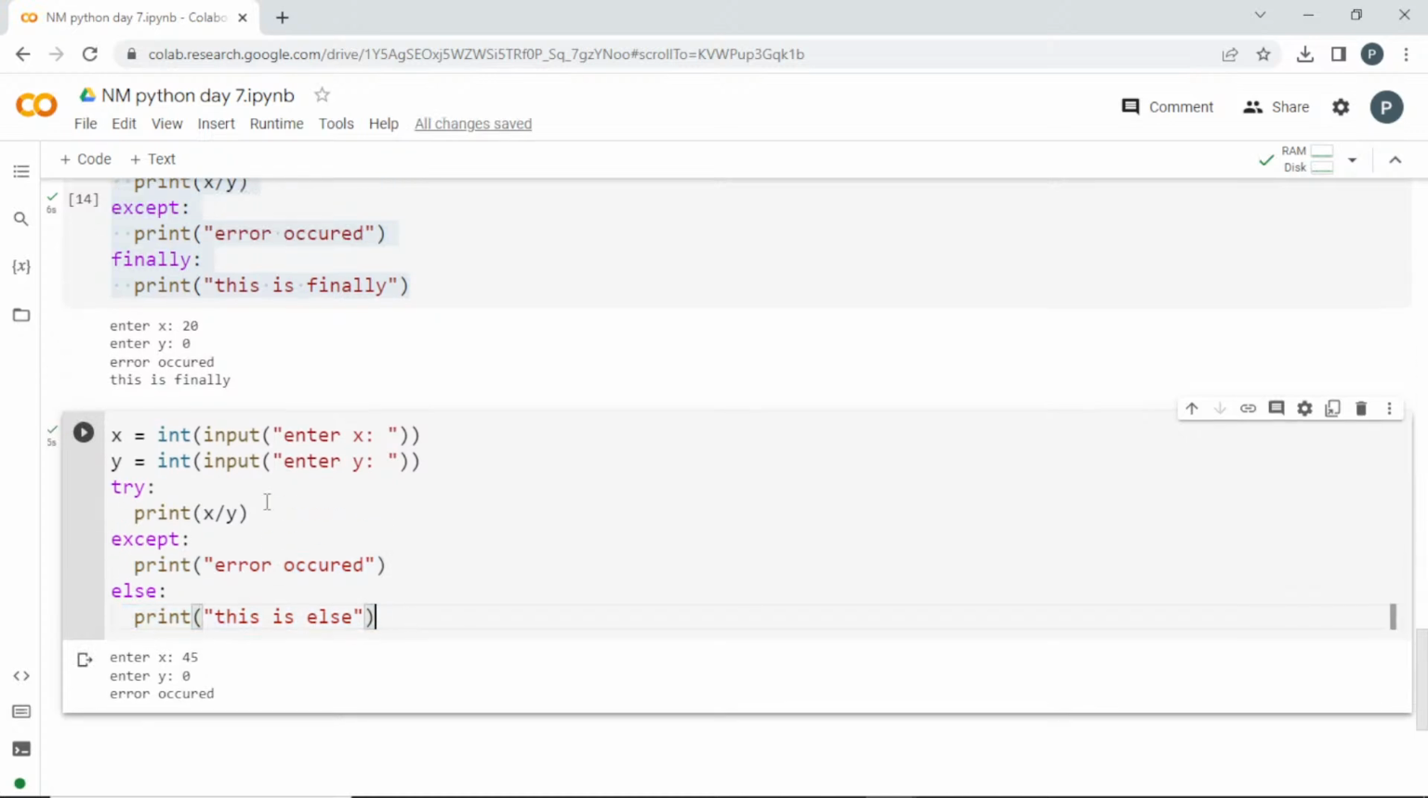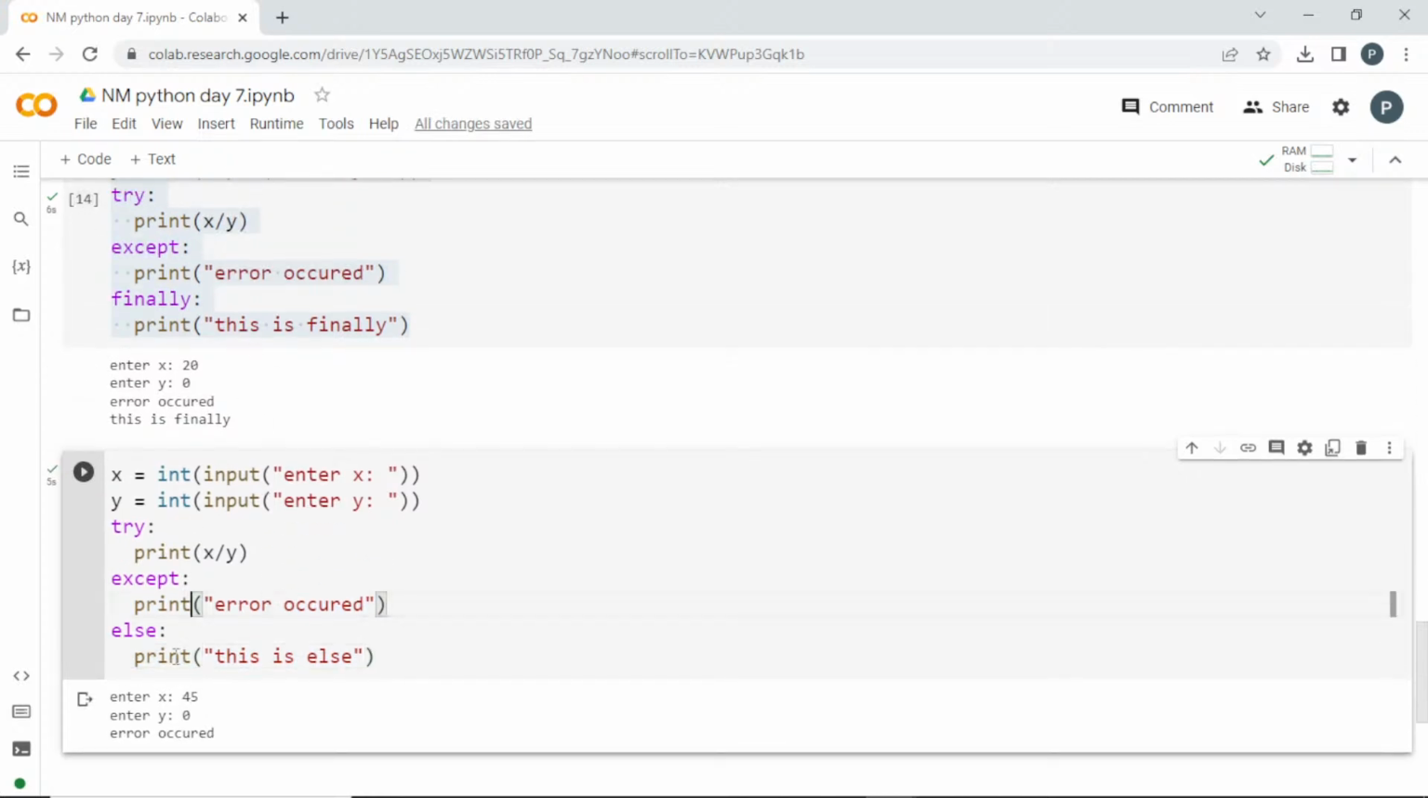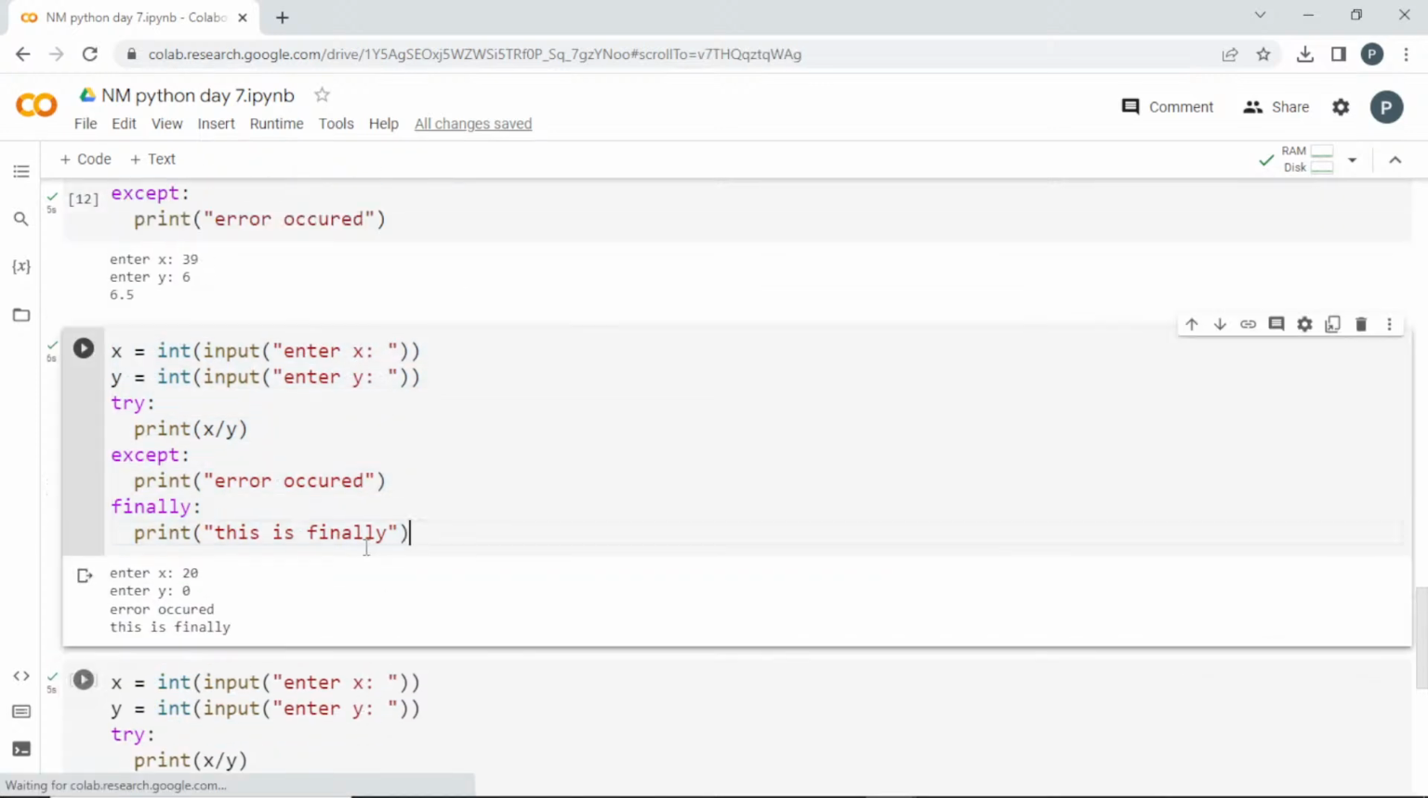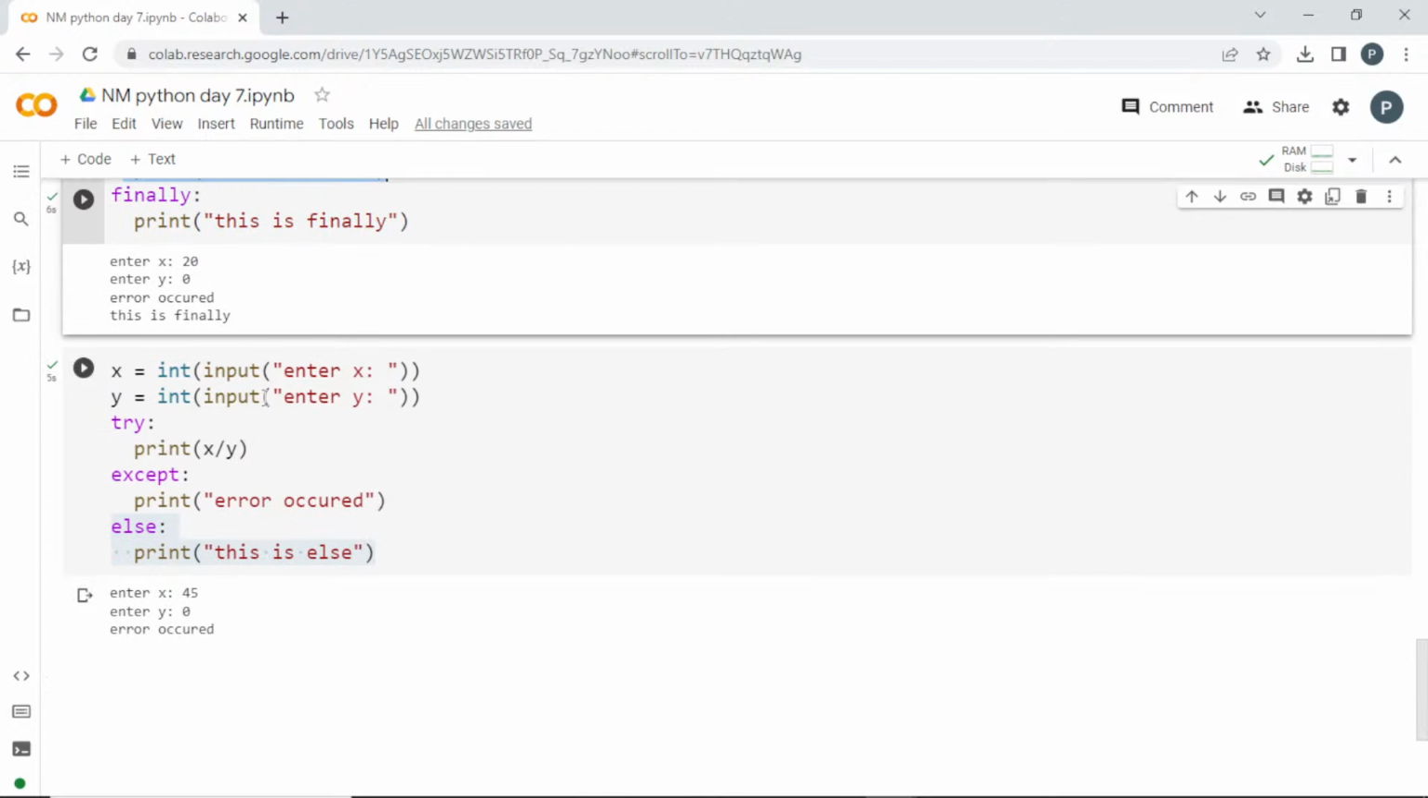If it goes through except, it is not printing the else. So what is the use of finally and else? If you add else, only if you got the output correctly, if the try is a success, then it is going to print this else statement. Or else if any error occurred, it is just going to print the except statement, not the else statement. But when you go to finally, whether you go through the try or except, in both cases it is going to give you this finally.